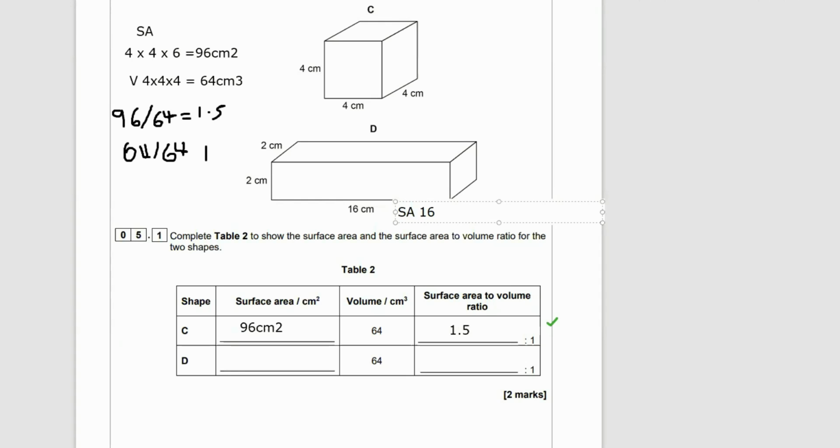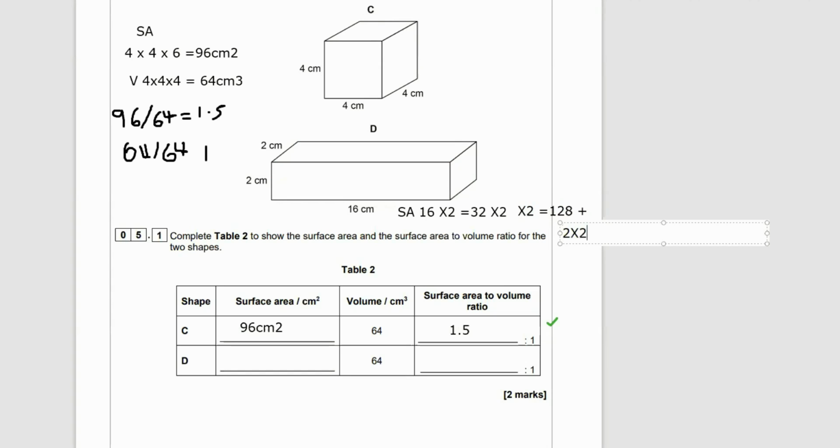Right, the second one is slightly more tricky because the diagram looks confusing because it's not really very scale-like. So the surface area of this one is 16 times 2. Now remember that's going to be 32, but there's 2 sides that are going to be like that. There's one on the front here and then one on the back. So that's a total of 64 we've got. And then we've got 2 other lots of 16 times 2. The one on the top and the one on the bottom that's hidden from us is also 16 times 2. So we're going to have a total of 128.